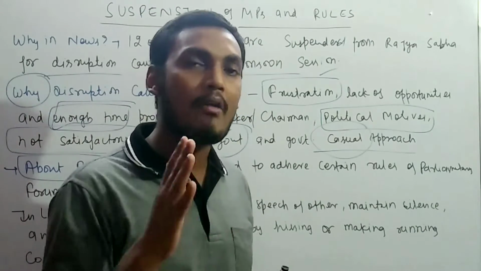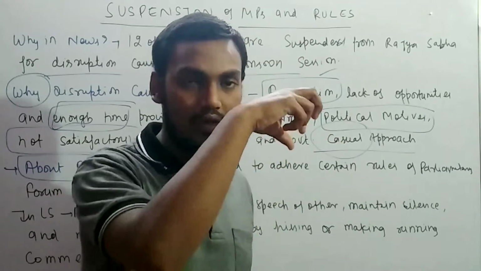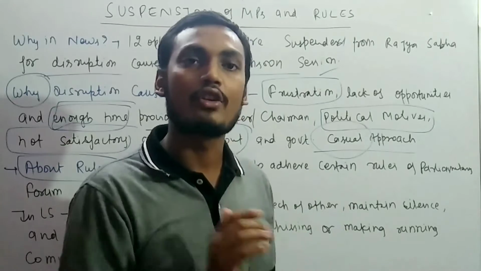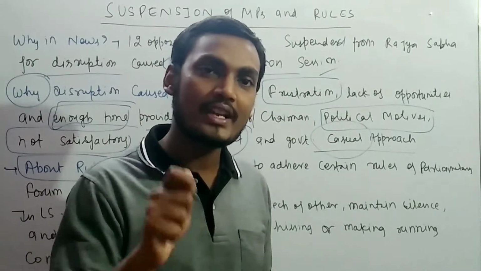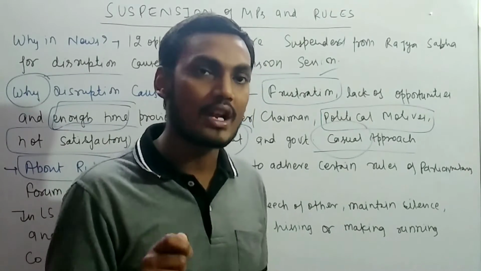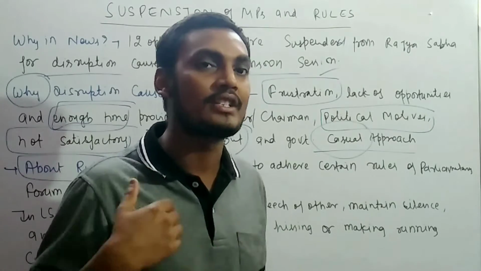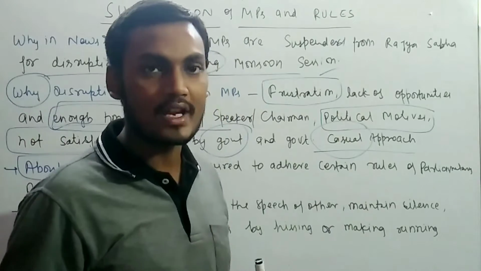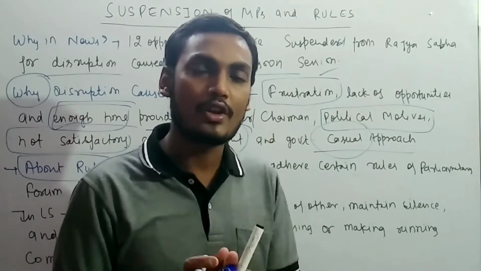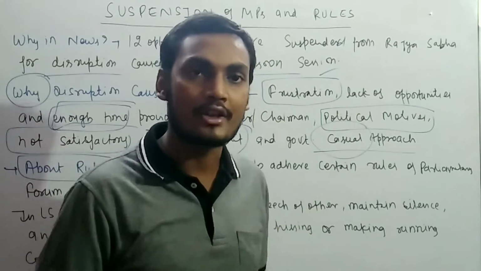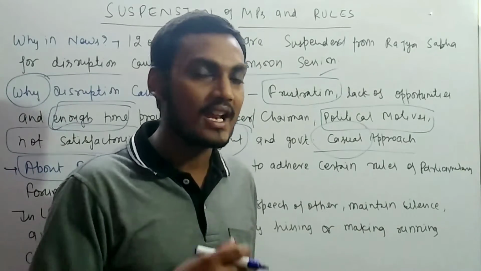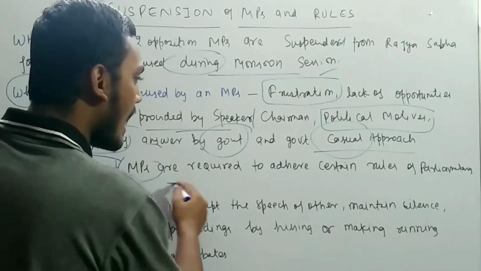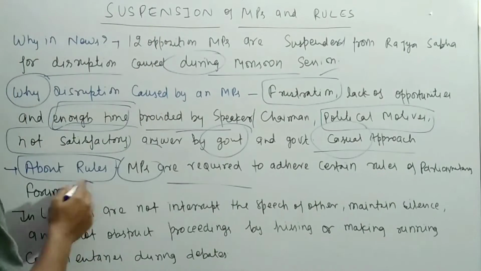One of the main powers of the presiding officer in the Lok Sabha as well as in the Rajya Sabha is to maintain order and decorum in Parliament. Whenever there is a lack of order or decorum, the Speaker and Chairman have full power to take any action. This is very, very important, and it is the responsibility of MPs to maintain order and decorum. If they don't, the Speaker and Chairman have the full power. MPs are required to adhere to certain rules of parliamentary forum.